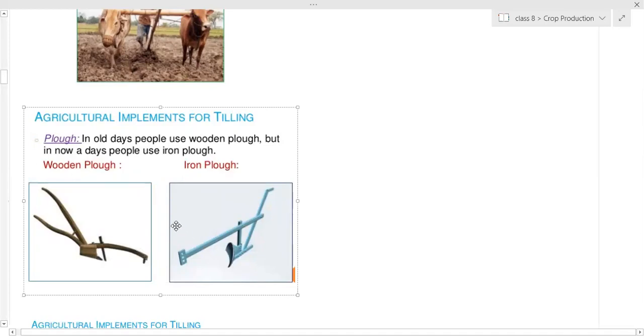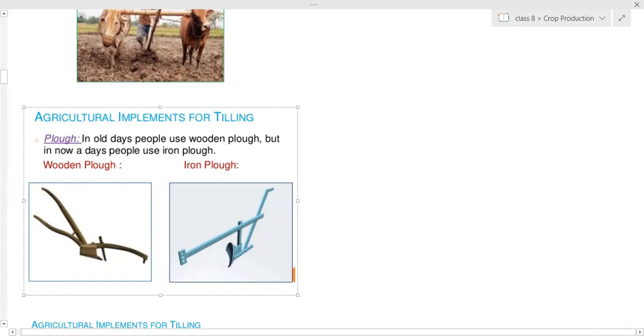Okay, with the help of plows. This is the part through which it can easily take out the soil and move it away. So moving is only needed. We are not changing the position of the soil. We are only loosening it, crushing it back into small particles of soil.